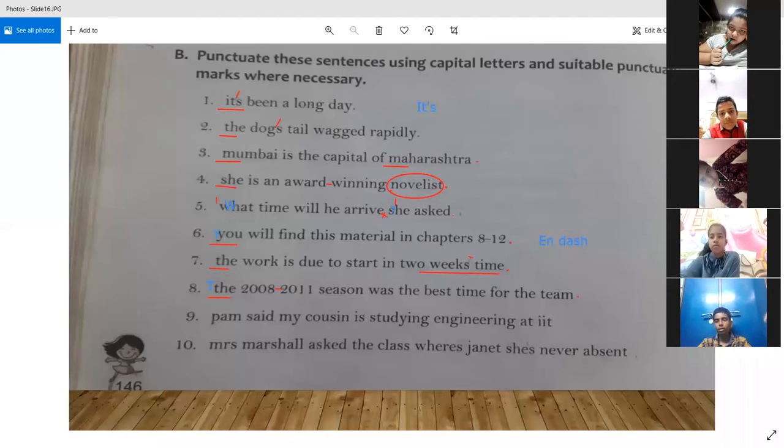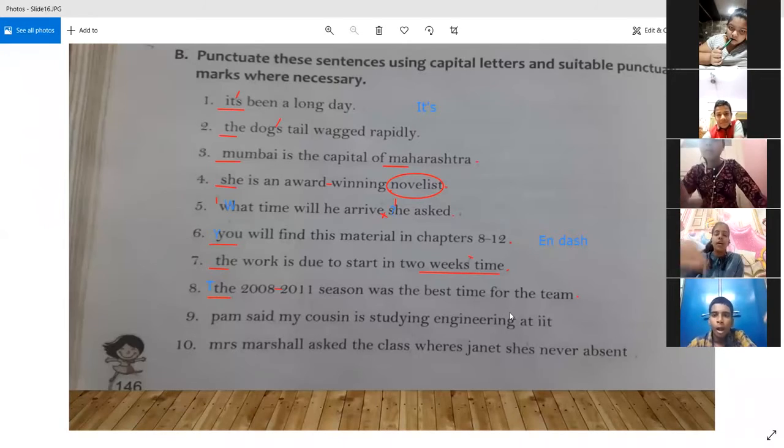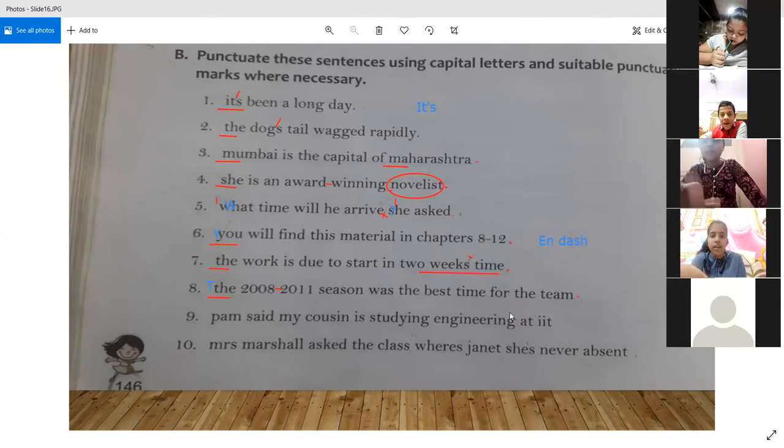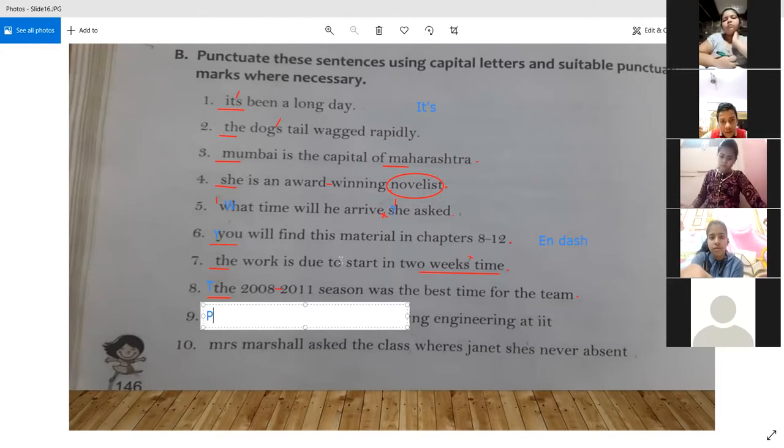All right. Shubhanjali, sir, in the sentence of Pam, P will be capital. Obviously, Pam is the name of a person. It is a proper noun. So it has to be in capital. And moreover, the sentence is also starting with Pam only. So it has to be in capital.